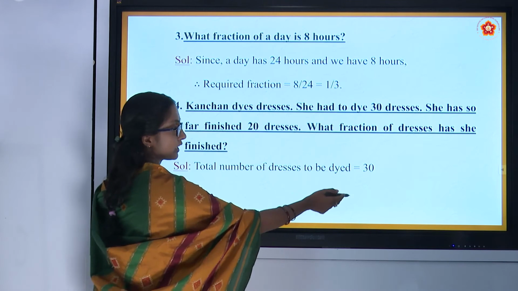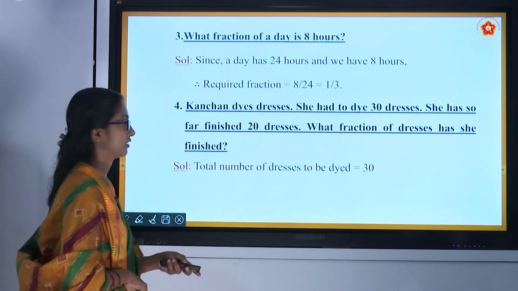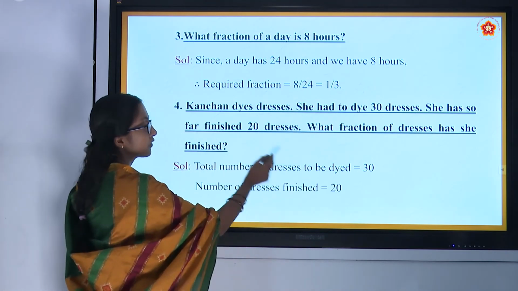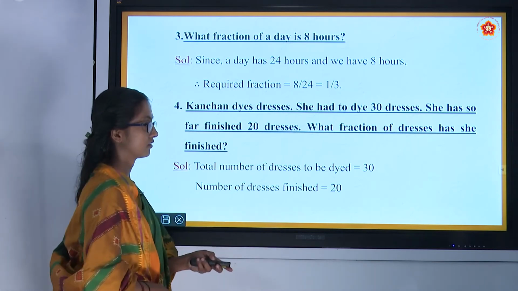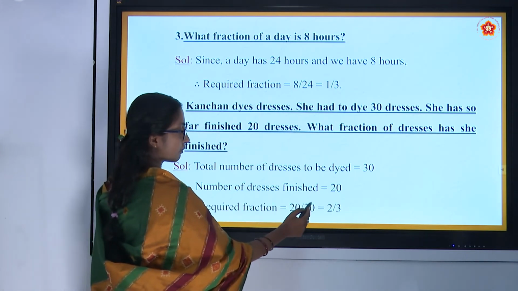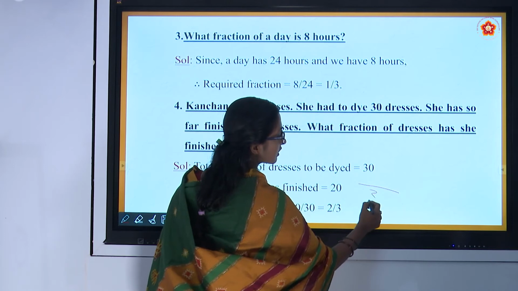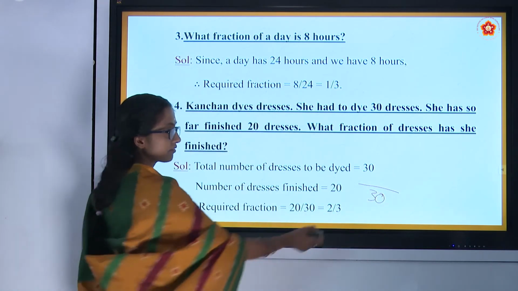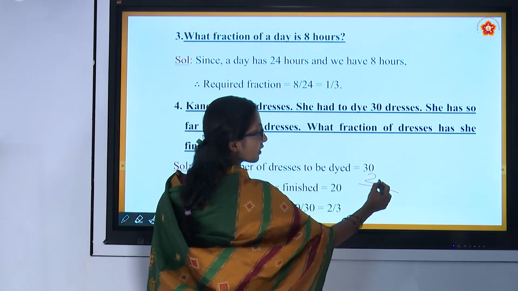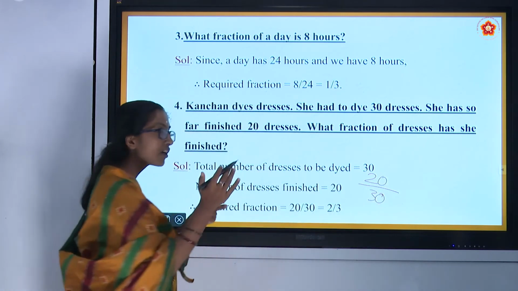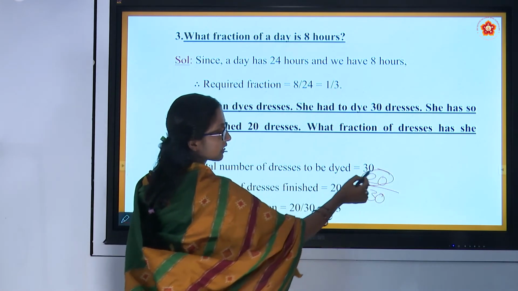The total number of dresses to be dyed is 30. The number of dresses finished is 20. The required fraction is 20 by 30, where 30 is the whole, the total number of dresses, which comes in the denominator. 20 is the number of dresses she dyed, that is the part of the whole which she has already completed.